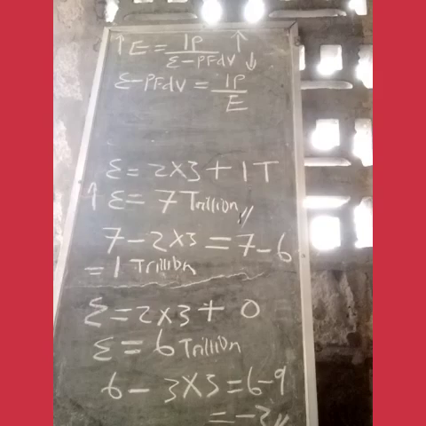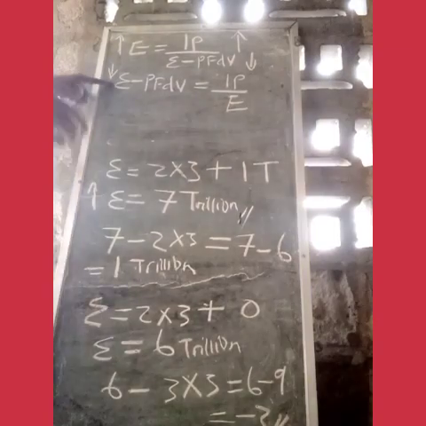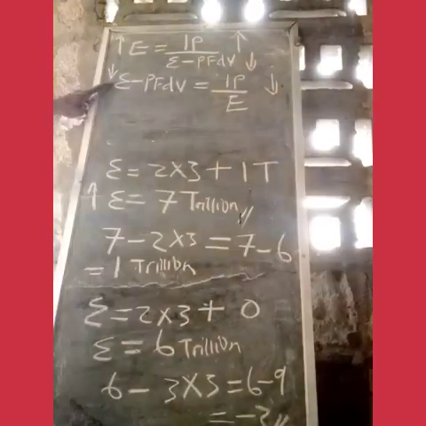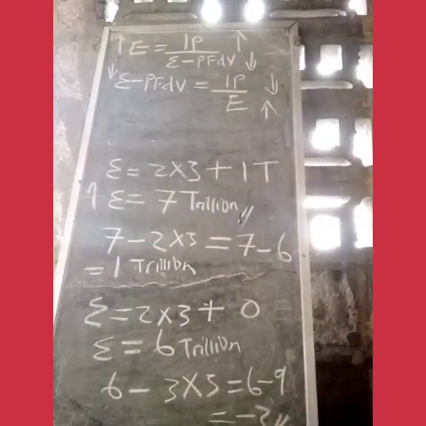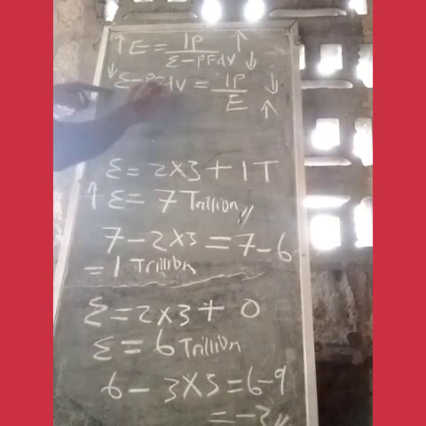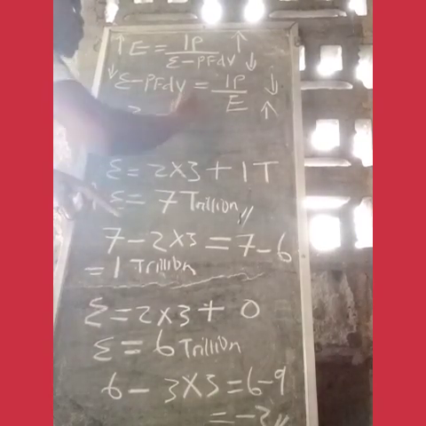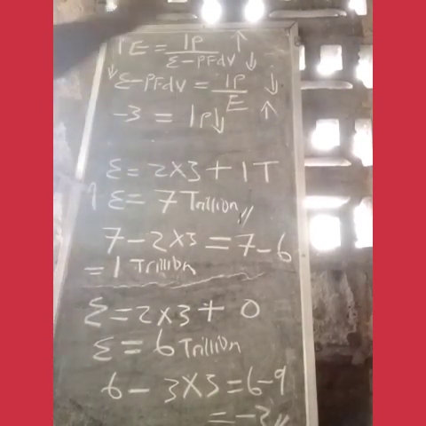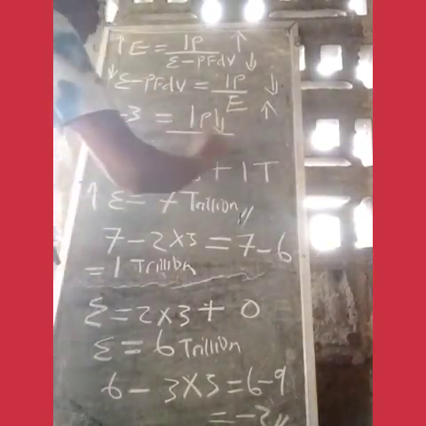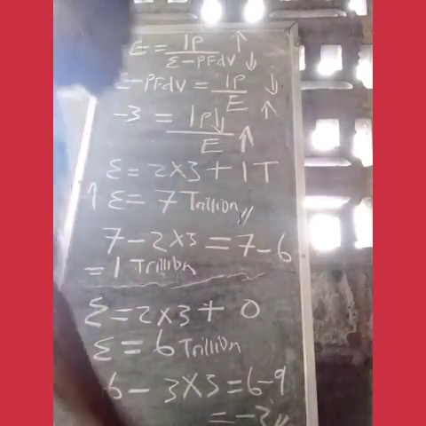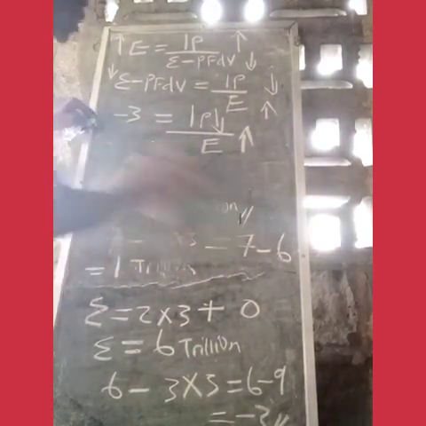What does this tell us right now? If this value decreases, it will lead to a decrease in price and an increase in entrepreneurship. Very simple. So in a good economy, we have E minus PFVD to be -3, which is very, very low. It's definitely going to lead to a decrease in price, which is a fall in price, which probably goes into deflation, if possible, that's what we want. And it will lead to an increase in entrepreneurship.